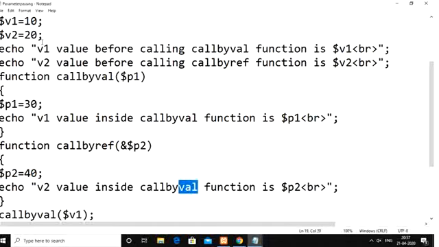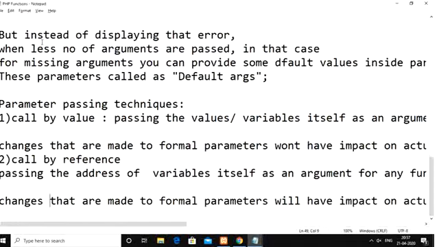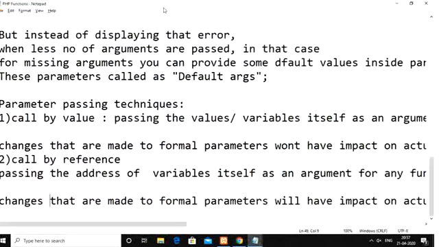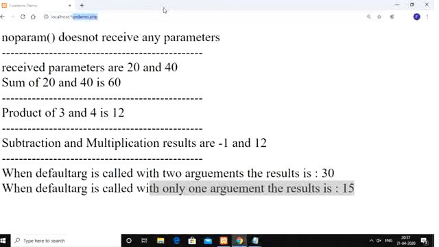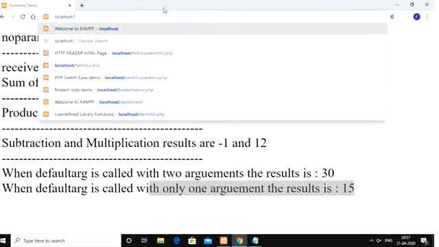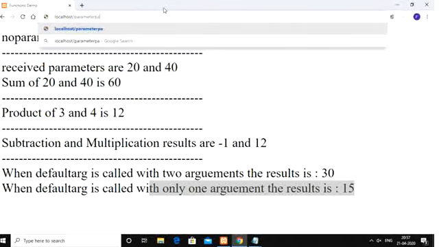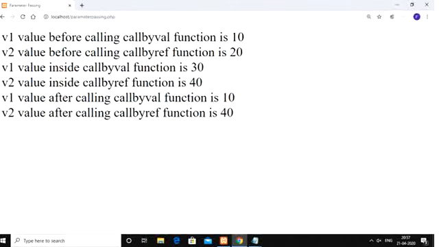Instead of call by val here we need to give call by reference. If you see the output, what is the name of the file? Parameter passing, so give parameter passing dot php.